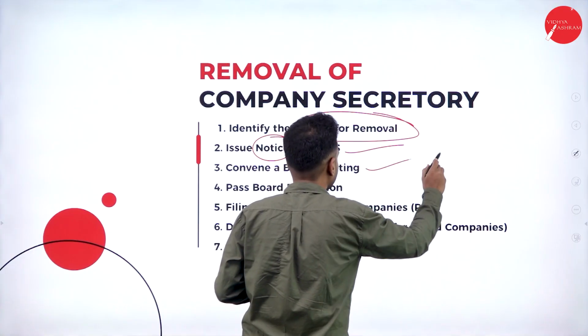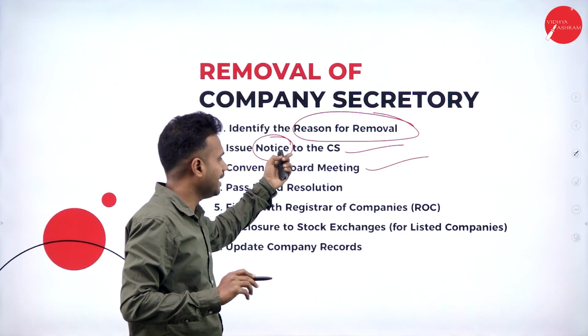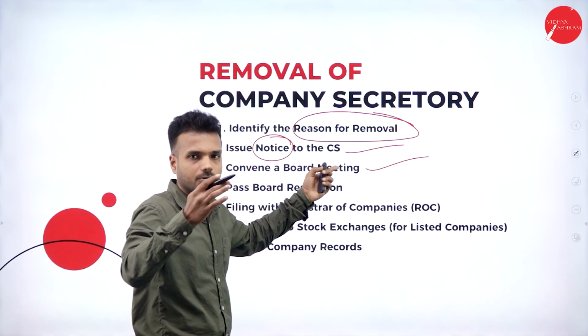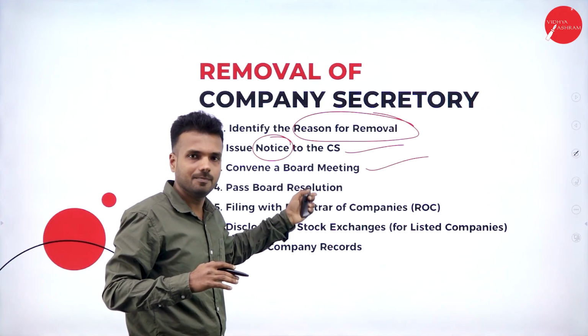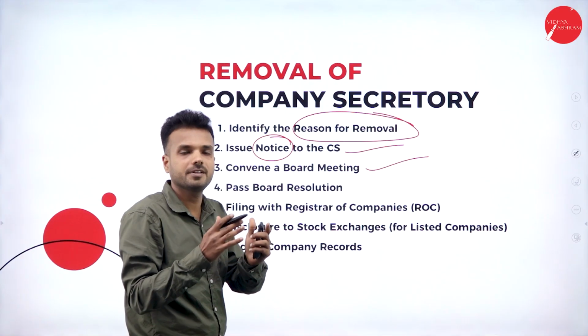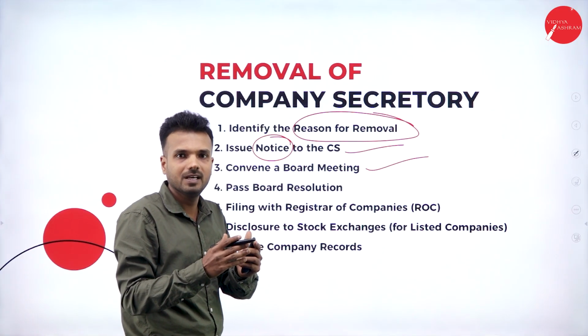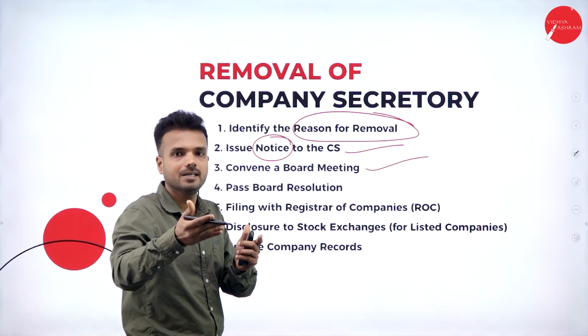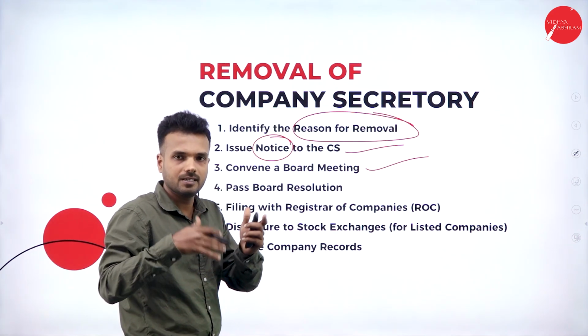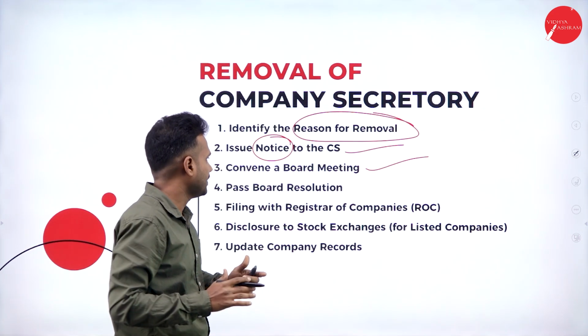This is followed by convening a board meeting. As soon as they invite the company secretary or send the notice to the company secretary, they must conduct a board of directors meeting. In that meeting, they are going to discuss the issue or the problem that had happened, and whether we need to remove him from the job or warn him and give him the opportunity. That is a matter that will be discussed in the board of directors meeting.